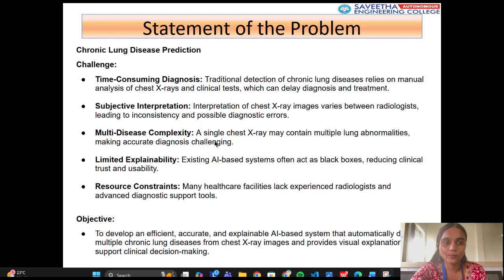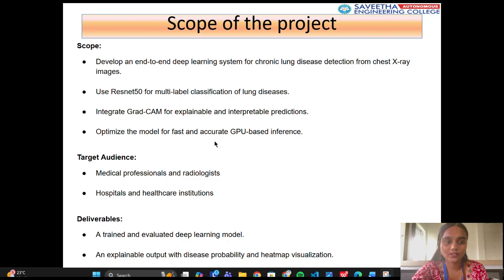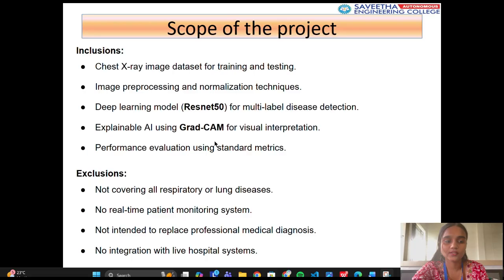Scope of the project. The scope of the project includes development of an end-to-end deep learning system for chronic lung disease detection, use of ResNet for multi-label disease classification, integration of explainable AI techniques, mainly Grad-CAM, and CPU/GPU optimized training and interface. Target users: radiologists, medical professionals, hospitals, and healthcare institutions. Deliverables: a trained and evaluated deep learning model, disease probability scores, and explainable visual outputs such as heat maps.